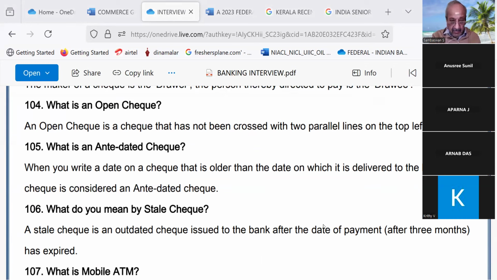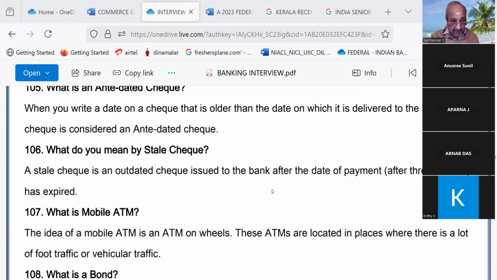When you write a date on a check that is older than the date on which it is delivered to the bank, a check is considered as antedated check. For example, if I give a check dated 2/1/2025, it is antedated. If I give a check dated 4/1/2025 or after that, it is post-dated. Okay. Antedated over. Stale check means more than 3 months old.